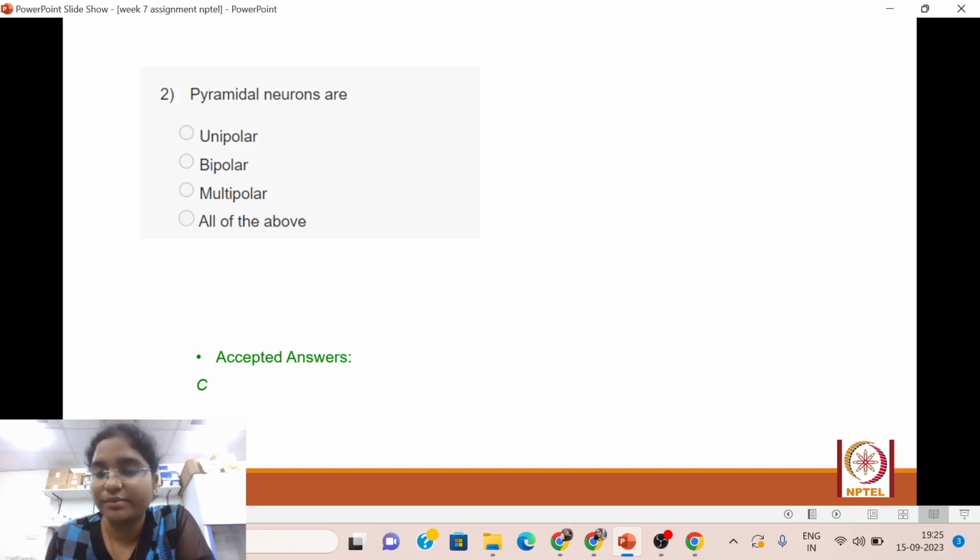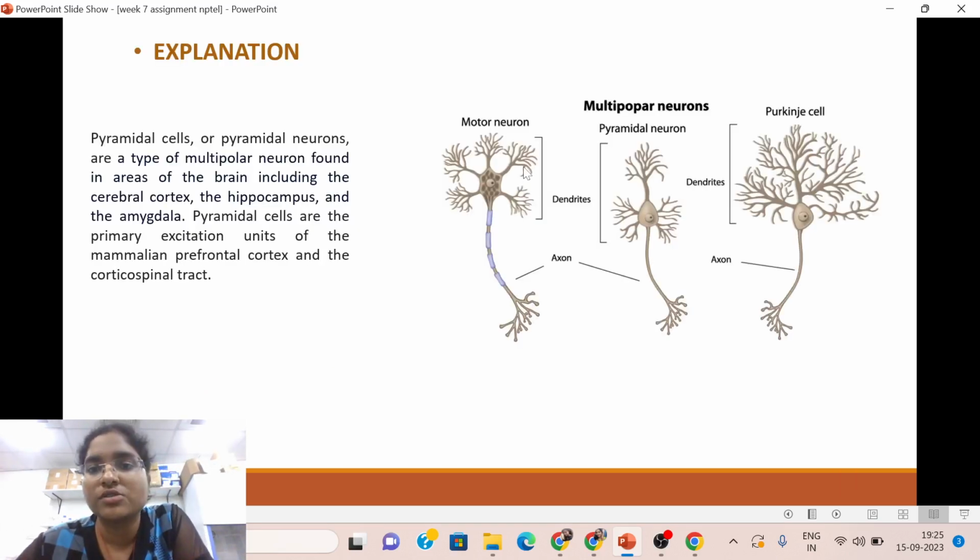Pyramidal neurons are multipolar in nature. So here you can see the examples of multipolar neurons. They are motor neurons, pyramidal neurons and Purkinje cells. So what are pyramidal cells exactly? The pyramidal cells or the pyramidal neurons are a type of multipolar neurons found in areas of the brain including the cerebral cortex, the hippocampus and the amygdala. These pyramidal cells are the primary excitation units of the mammalian prefrontal cortex and the corticospinal tract.